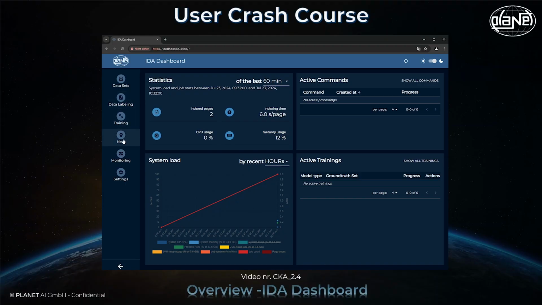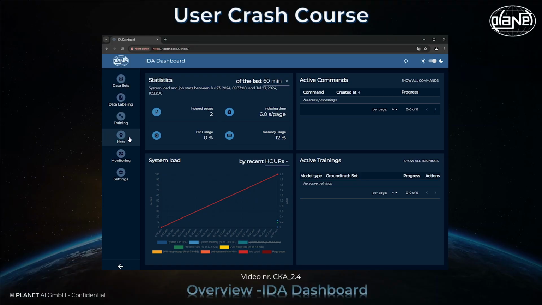On the left side of the page, there are 6 subsections relating to different areas of the IDA dashboard. These are mainly for training and managing models and for monitoring and configuring the IDA server.